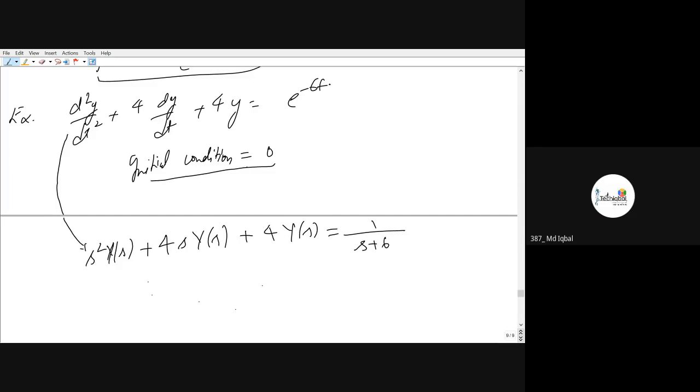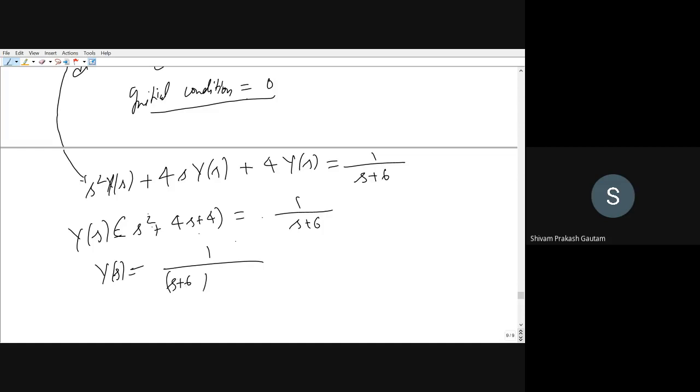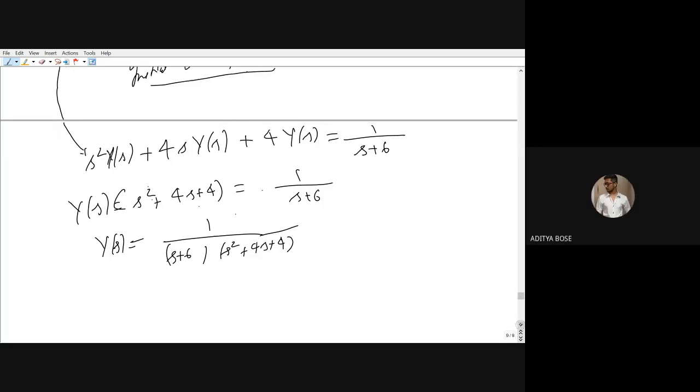It is 1 by s plus 6. You can take Y(s) common. So this will be s squared plus 4s plus 4 times Y(s) equal to 1 upon s plus 6. You can calculate Y(s) as 1 upon (s plus 6)(s squared plus 4s plus 4). Is it okay? Yes, sir.